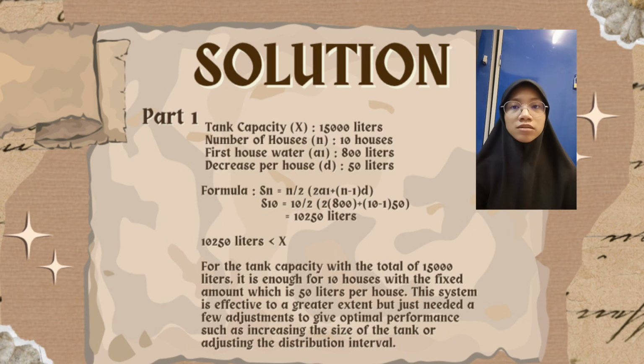The first house will get 800 liters and it will decrease by 50 liters per house.